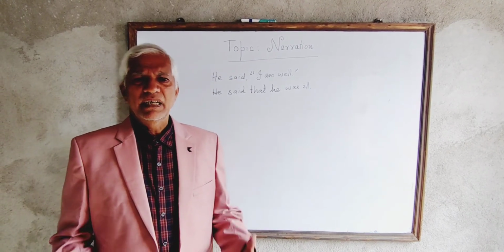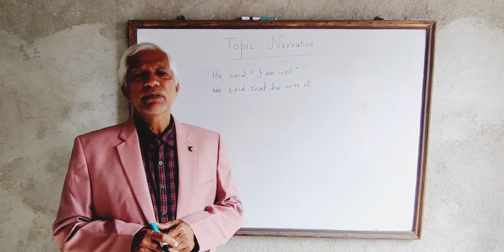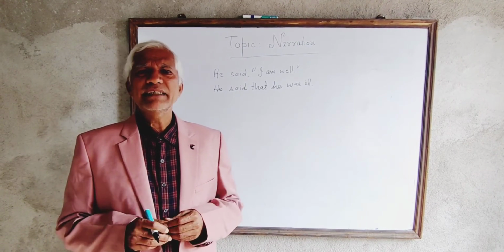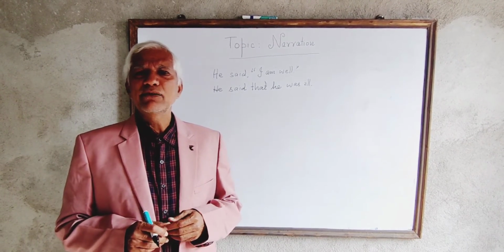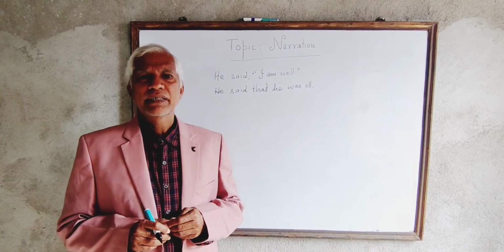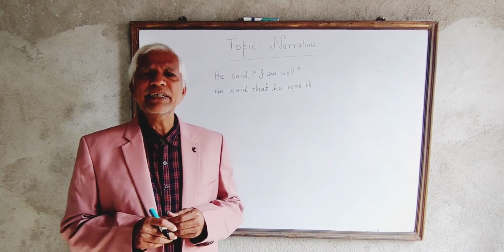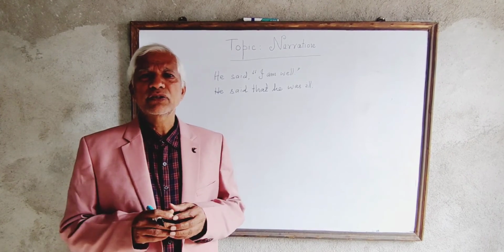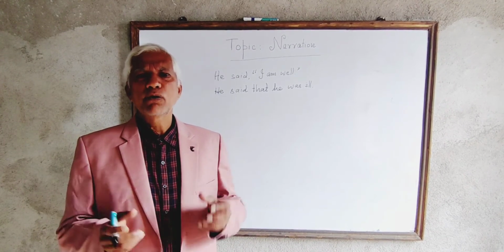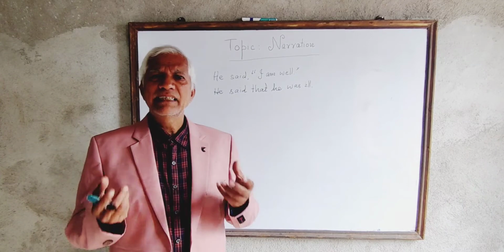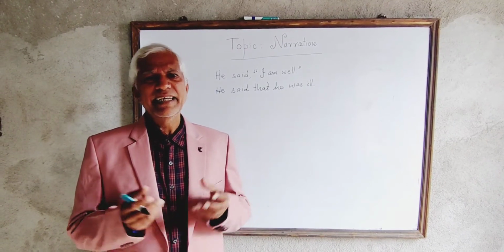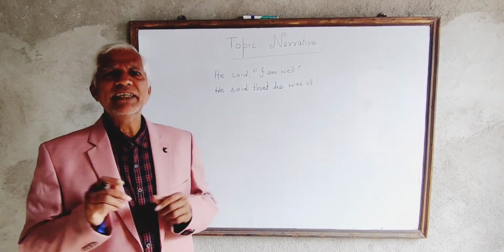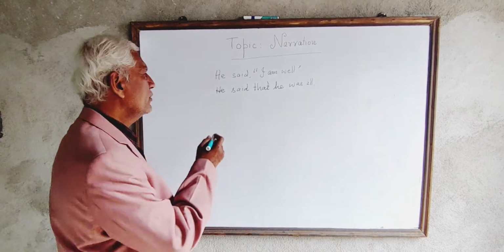Now, students are required to know how to change direct narration into indirect narration. In order to change direct narration into indirect narration, there are some rules which must be followed. The first change is the change of the reporting verb.